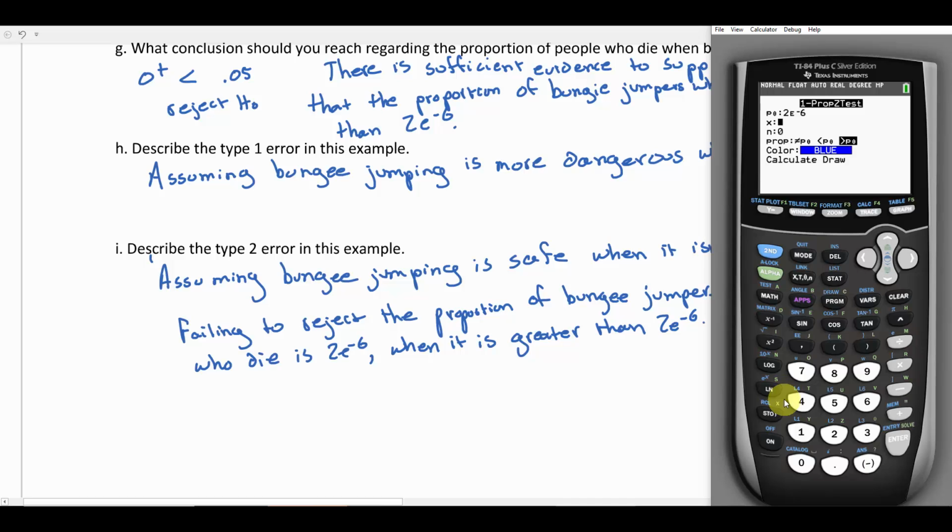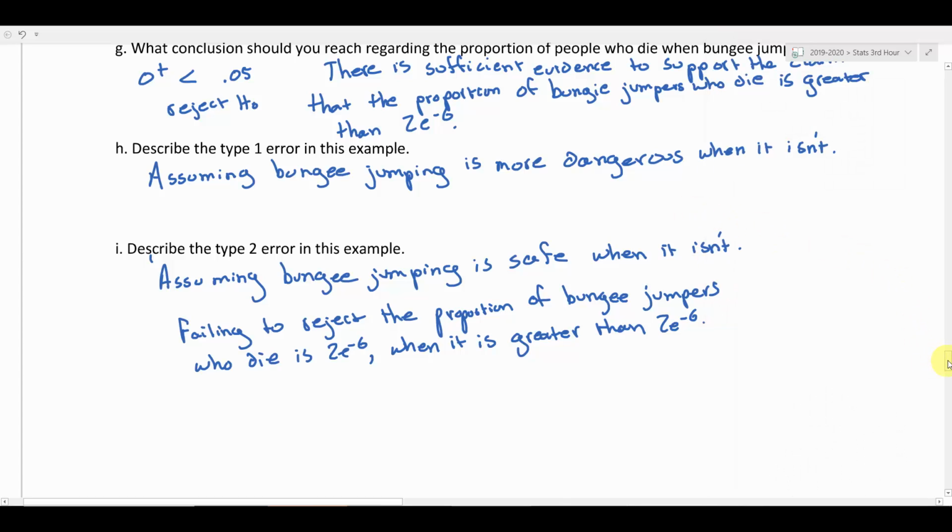Again, successes might be a bad word to use for this particular test because it indicates that someone did plummet to their death while bungee jumping. So we had one person who did that. And then we had 57 observations, or 57 trials, so that was our sample size. We are doing a right tail test since our claim was that it was greater than the 2e negative 6. And we're going to go to calculate and make sure that our numbers line up. So let me go back up here where we calculated our test statistic and our p-value.